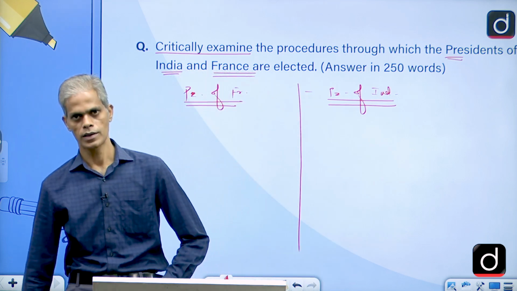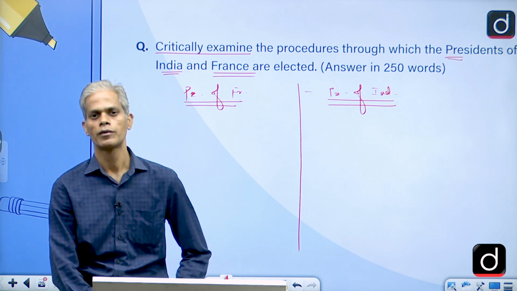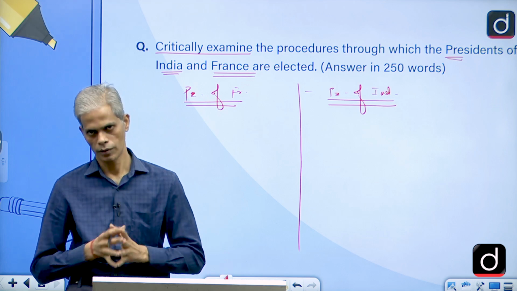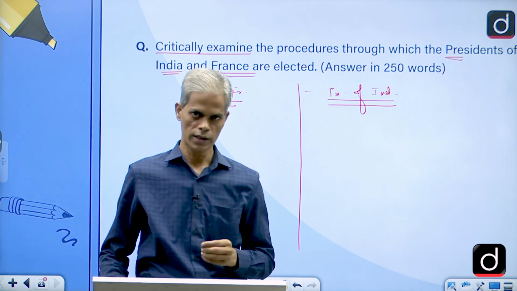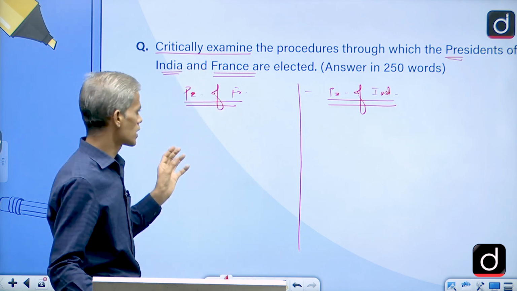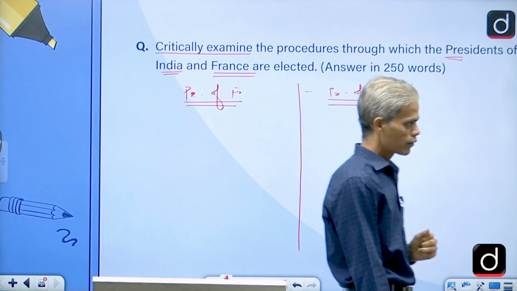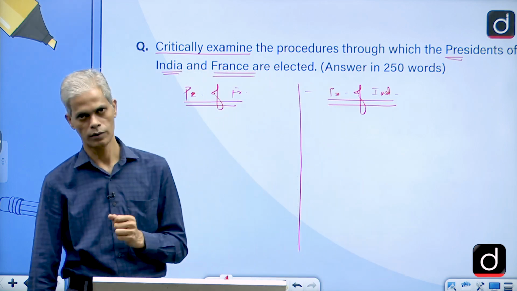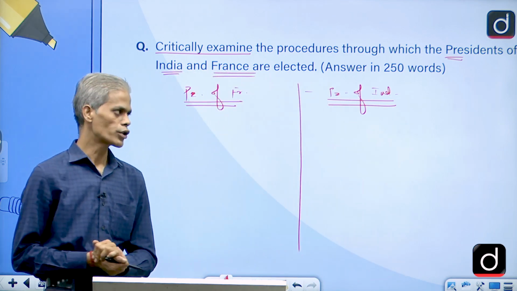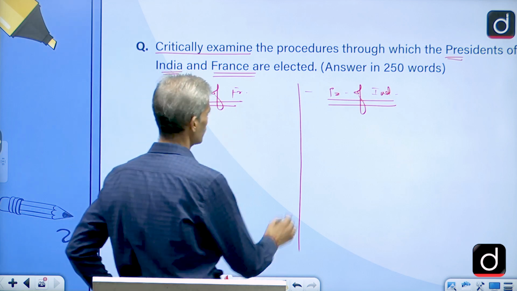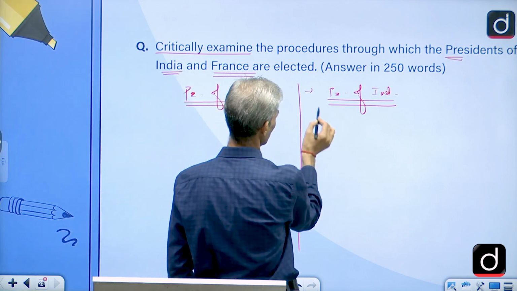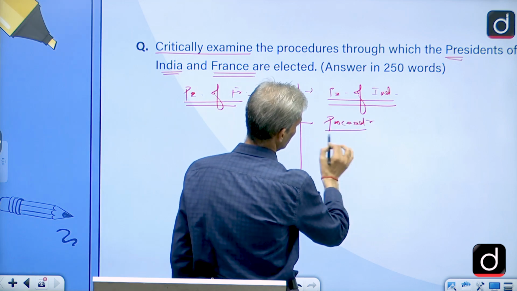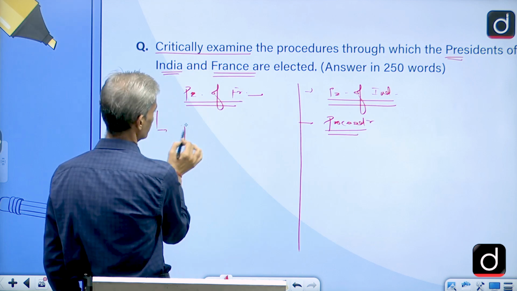As far as our president is concerned, we have the parliamentary form of government, so we have conferred the constitutional head position, or a de jure head position, on our president, not the de facto. But countries like the US and France follow the presidential form of government, where the president enjoys the real power, or is the de facto ruler of the state. When we talk about the procedure, you know all the things about it, no need to repeat. In general classes you might have done the procedure, but here the difference part that we have to mention is nothing but